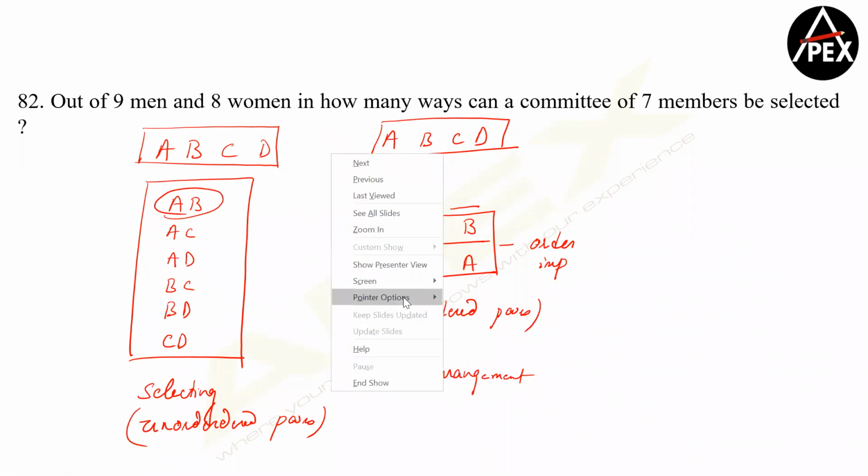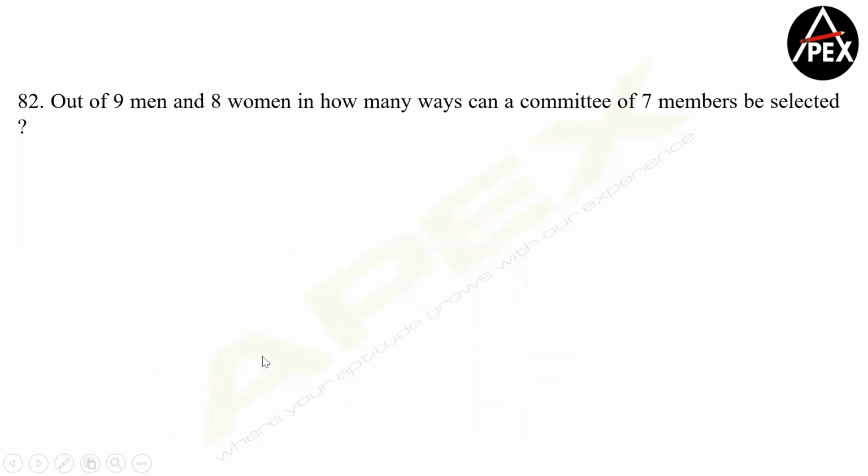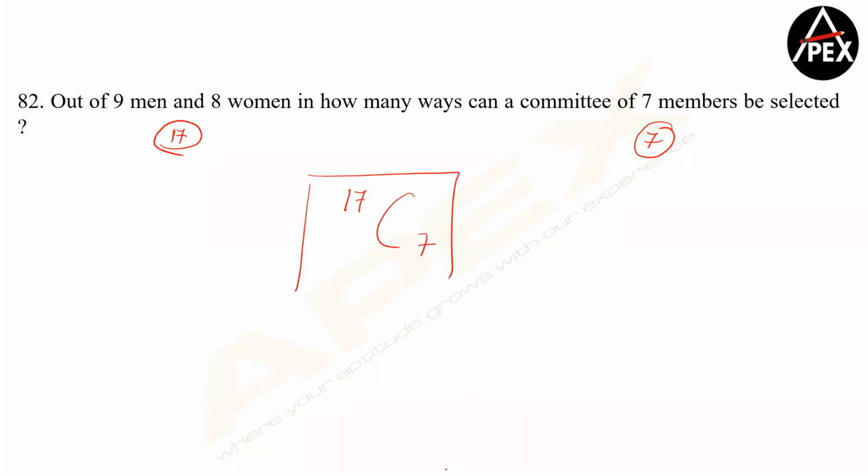So now there's no constraint in this committee. I have 17 people, and I have to choose only 7. I'm not even arranging them. So therefore, by default, my answer becomes 17C7. Is this point clear?